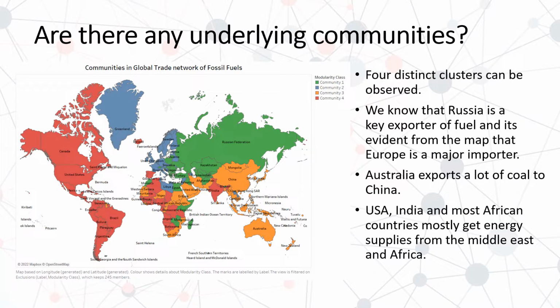In this slide, I've shown the communities in global trade network of fossil fuels. We can see four distinct communities in the map. We can notice that the communities formed here are more or less aligning to the geographic locations of these countries. As per the network data and this map, Russia is a major fuel exporter to the European countries. We talk more about clusters that are forming in other networks in the project report.